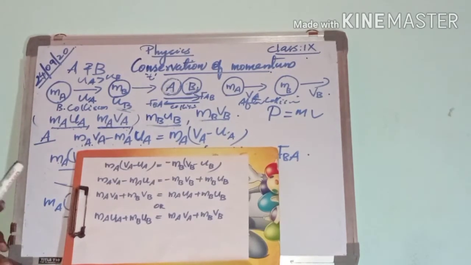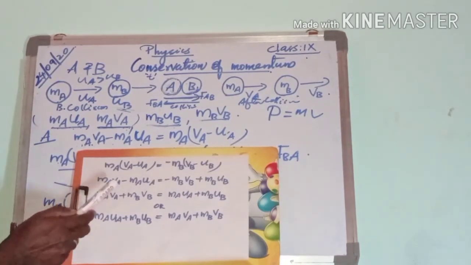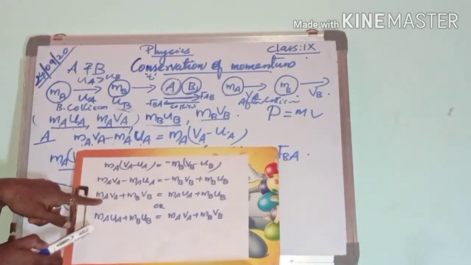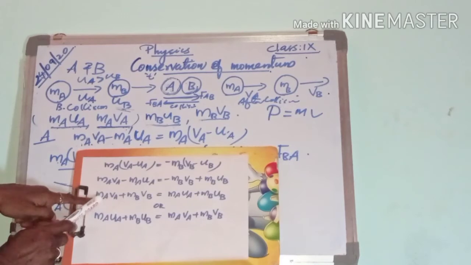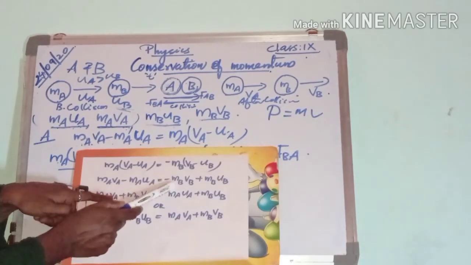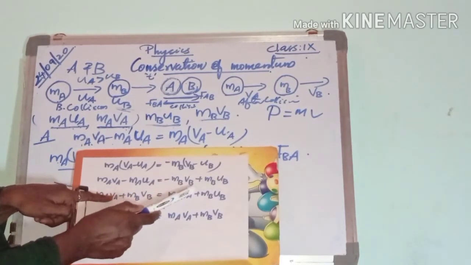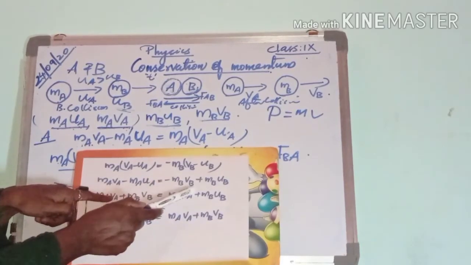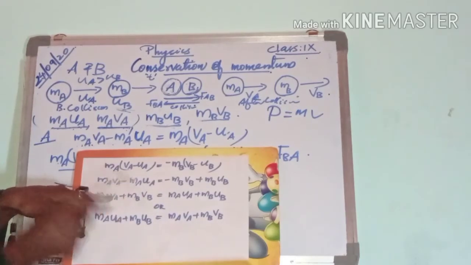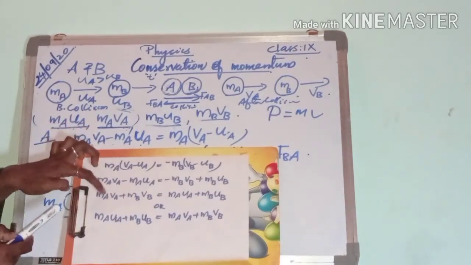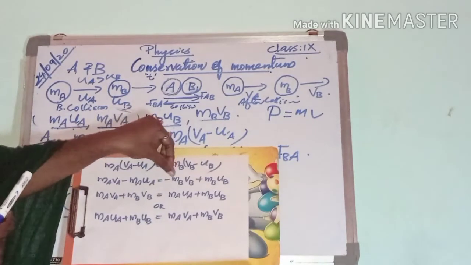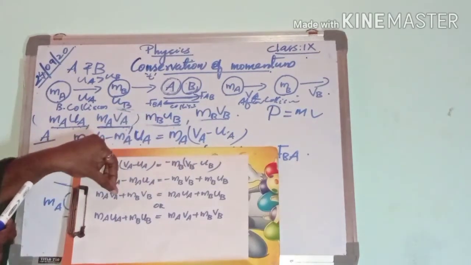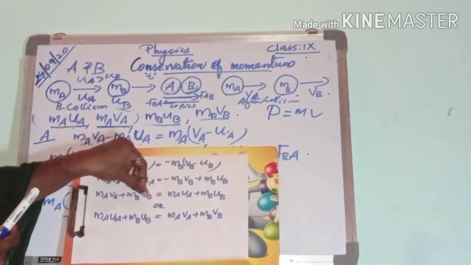The next we can write this MAVA same. Okay, MAVA, and when this minus MBVB comes to the LHS, it becomes plus MBVB.